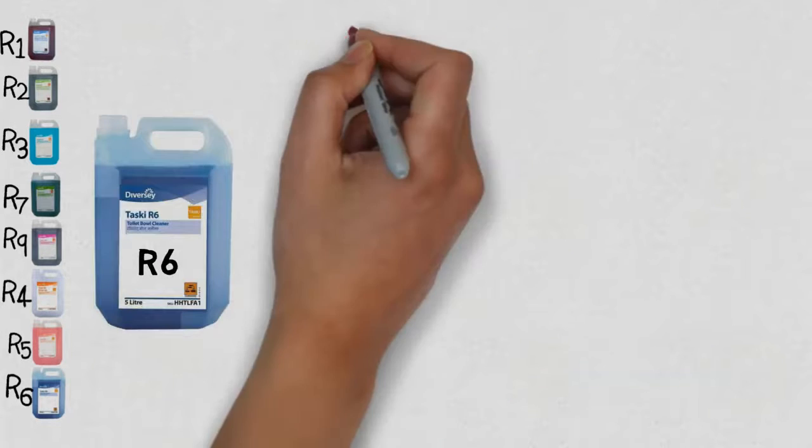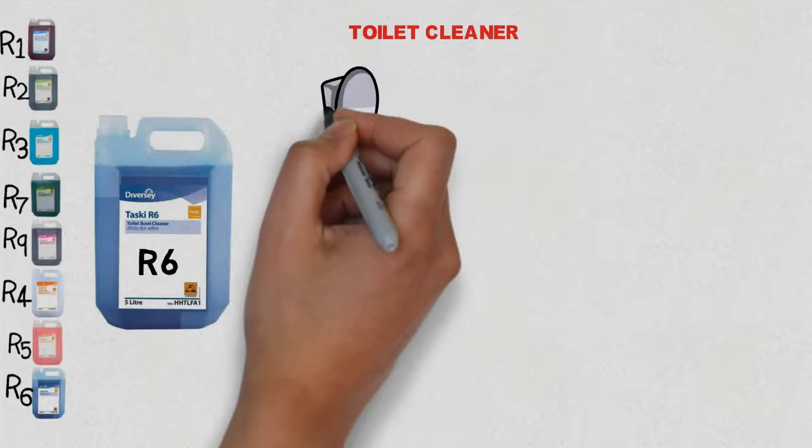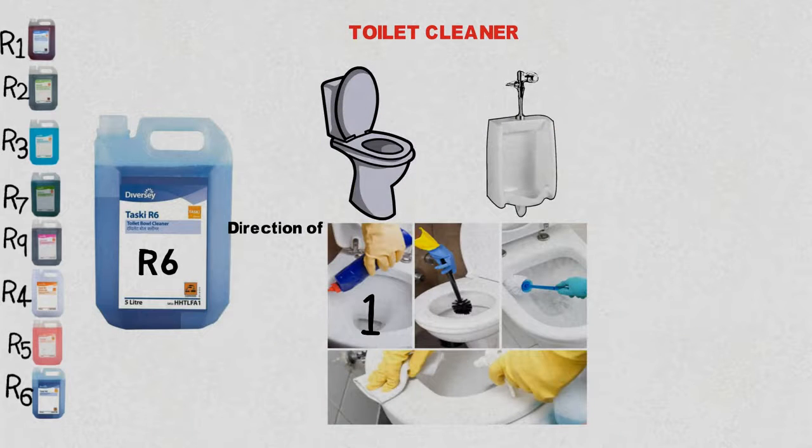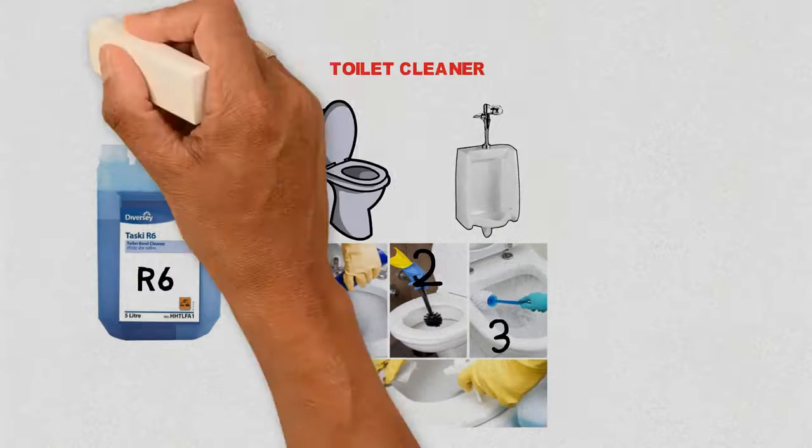R6 is an effective toilet cleaner which can also be used on urinals. Before using it, flush the toilet bowl. Gently squeeze the R6 bottle to direct it under the rim, around the bowl and onto the water or flush paths. Distribute with a toilet brush. Allow at least 5 minutes contact time. Scrub with a brush or pad to remove difficult stains, then flush to rinse.